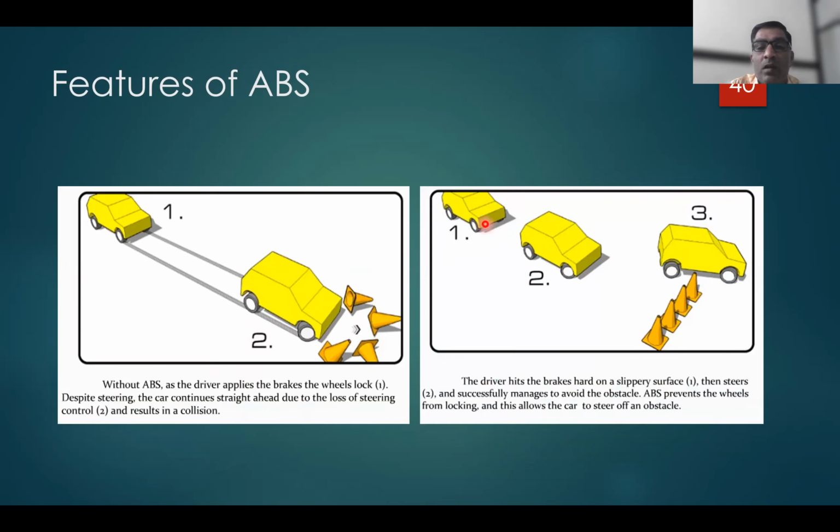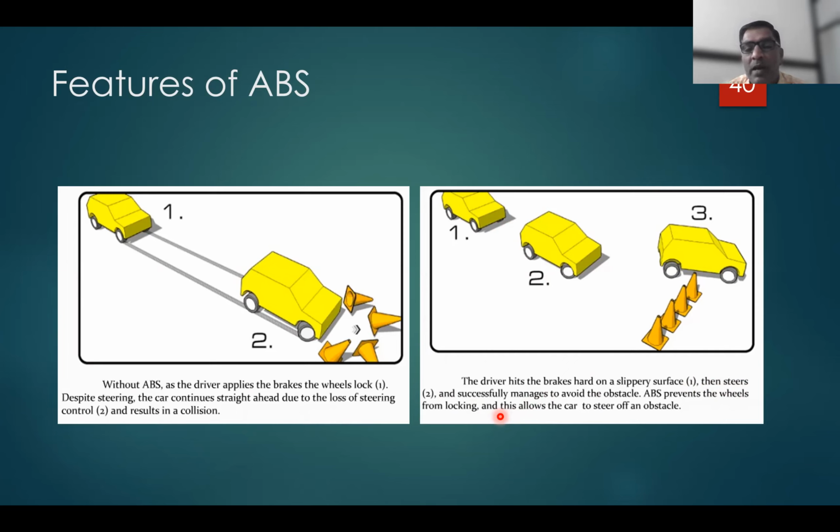Because the vehicle has ABS, the driver is able to control the vehicle and steer. At position two it is possible to steer the vehicle, and with this ABS he manages to avoid the obstacles.